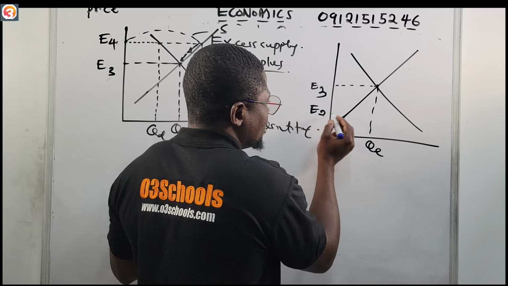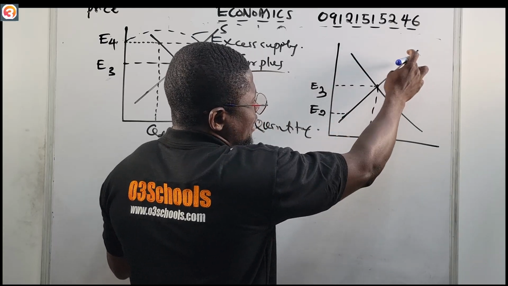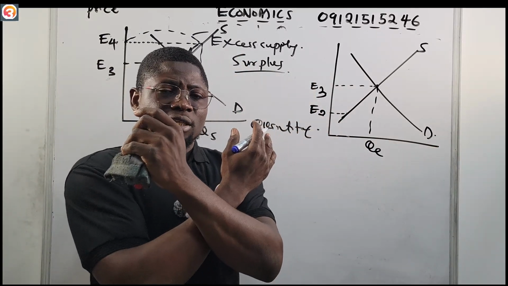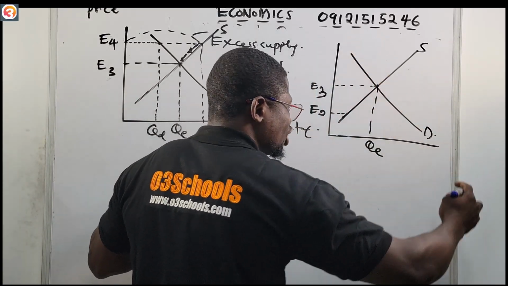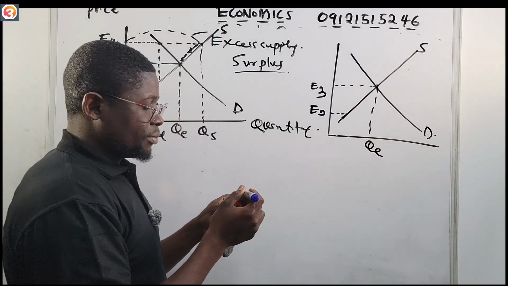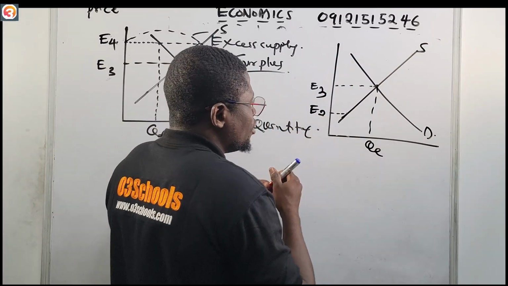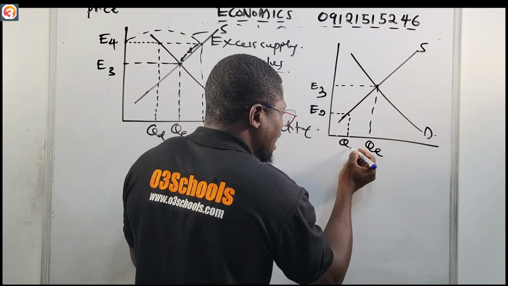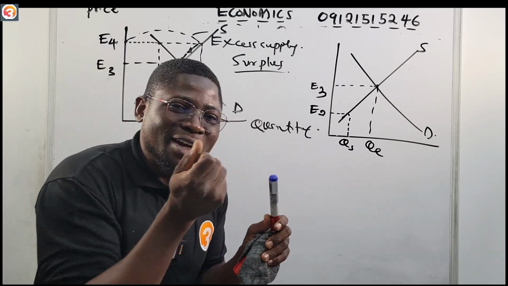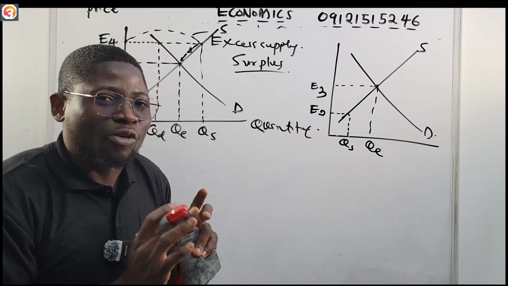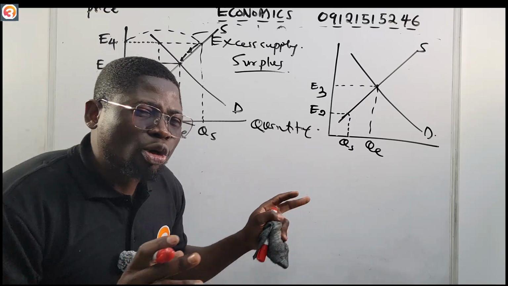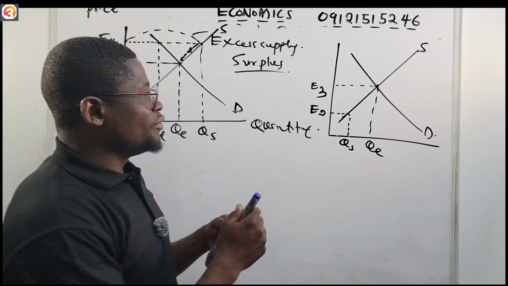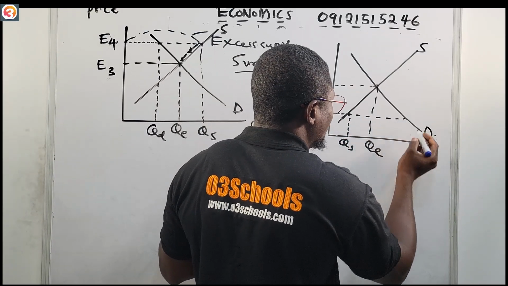If we trace this price to the supply curve, remember, this is supply and this is demand. Demand slopes from left to right, and this is our supply curve. As the price hits the supply curve, this is now our QS. The quantity supplied is now very, very small, which corresponds with the law of supply, that at lower prices, suppliers are not willing to supply much of the commodity. So for this reason, if you now draw this same price to hit the demand curve, you see that